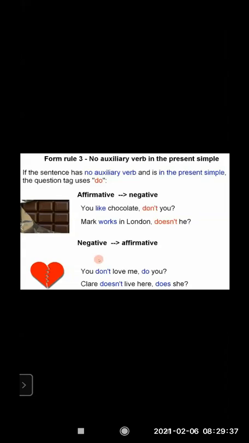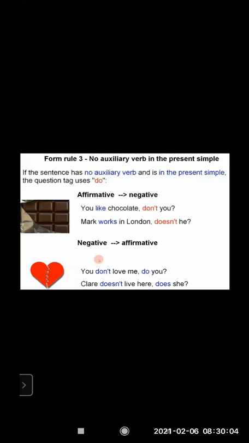So the affirmative sentence was: you like chocolate, comma, don't you? That means I know you like it, so it is confirmation. And Mark works in London. This is a simple present. S has come: works in London. It's not worked. Works, so it is present simple, that's why doesn't he.